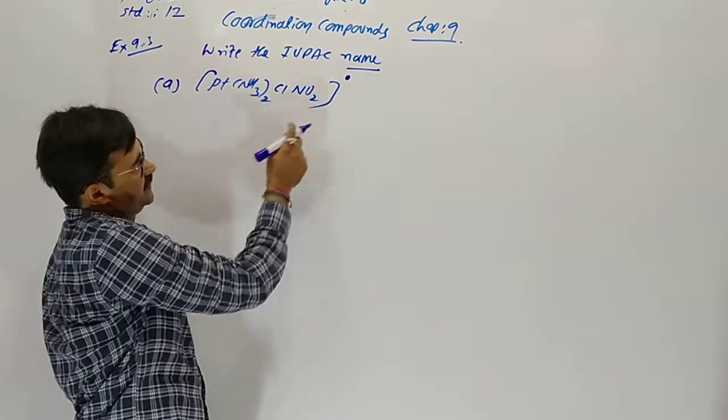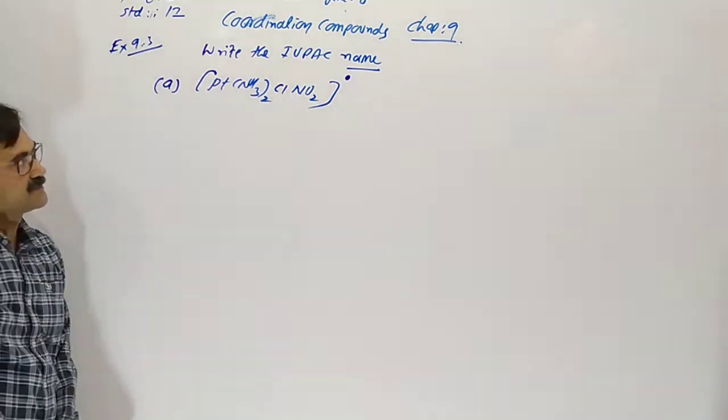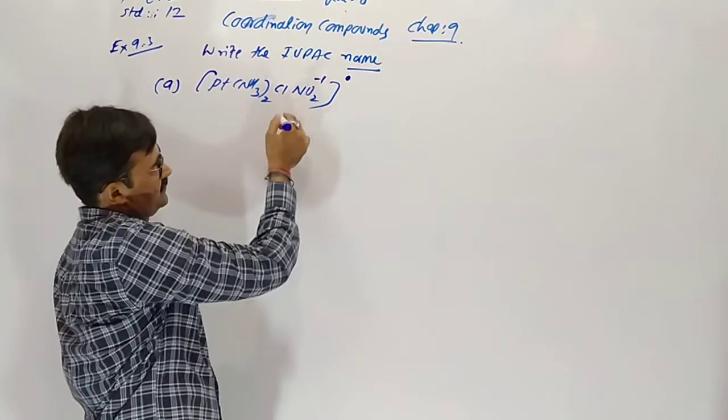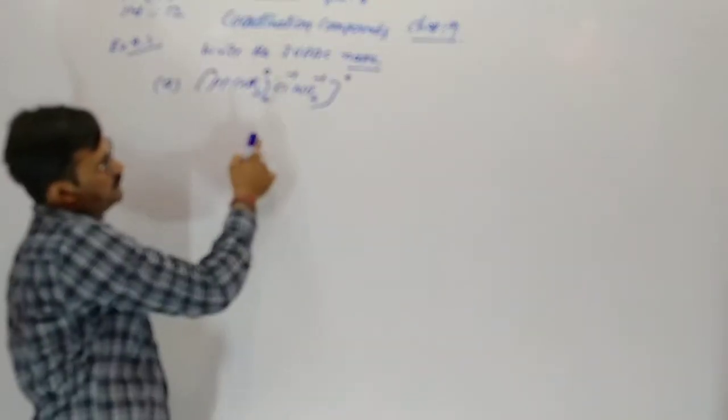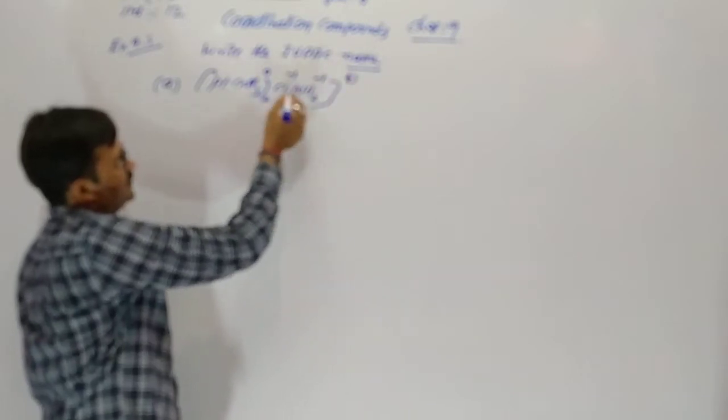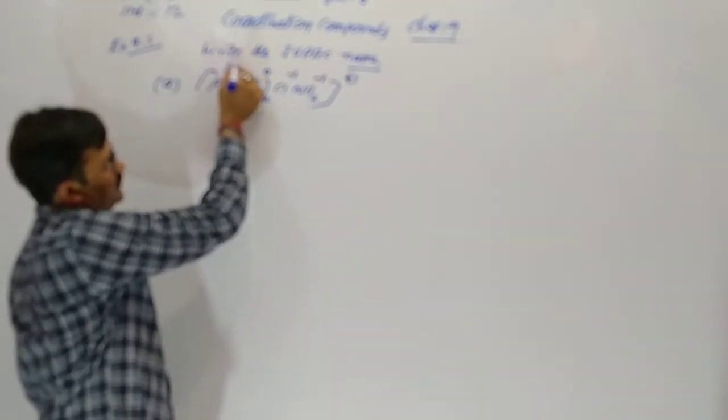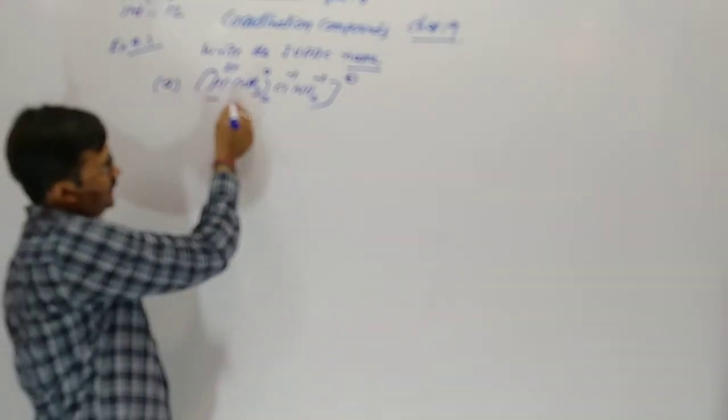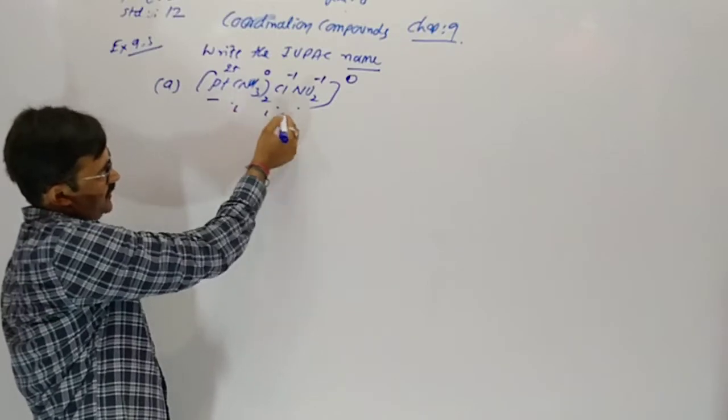There is no counter ion. Nitro has -1, chloride -1, amine 0. For getting a total of 0, platinum should be 2+. Here there are 3 ligands and a metal.